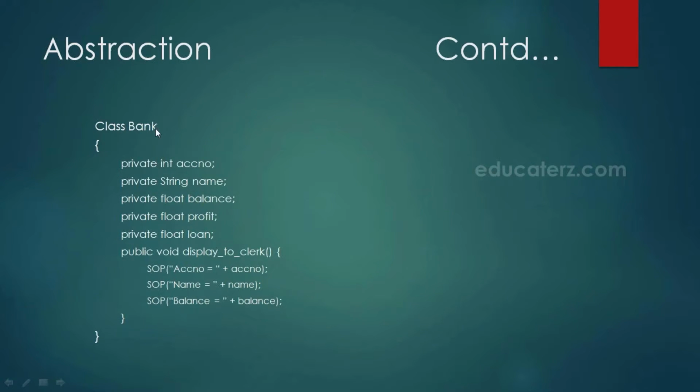Created a class bank in which we have account number, name, balance, profit and loan as the variables, and a method called display to clerk, which is displaying only the account number, name and balance and not profit and loan of the bank. So in spite of several data items, the display to clerk method is able to access and display only these three variables, that is account number, name and balance. It cannot access profit and loan of the customer. This means that the profit and loan data is hidden from the view of the bank clerk.